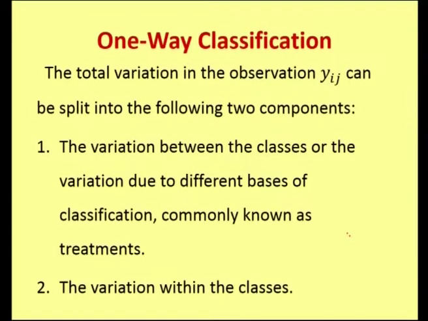The objective of one-way classification is to examine if there is significant difference between the class means in view of the inherent variability within the separate classes. So, the total variation in the observations yij can be split into the following two components. Number one, the variation between the classes or the variation due to different bases of classification, commonly known as treatments, and the second one is the variation within the classes.